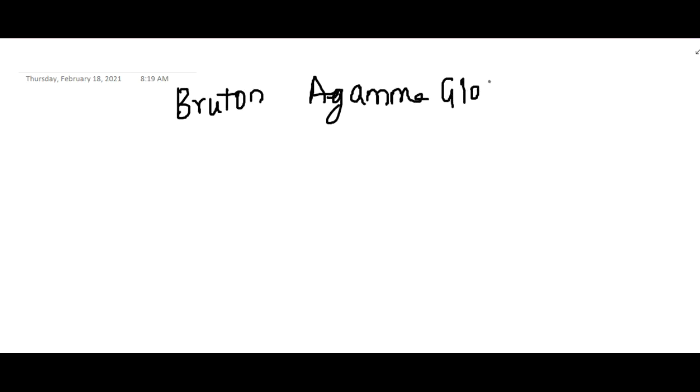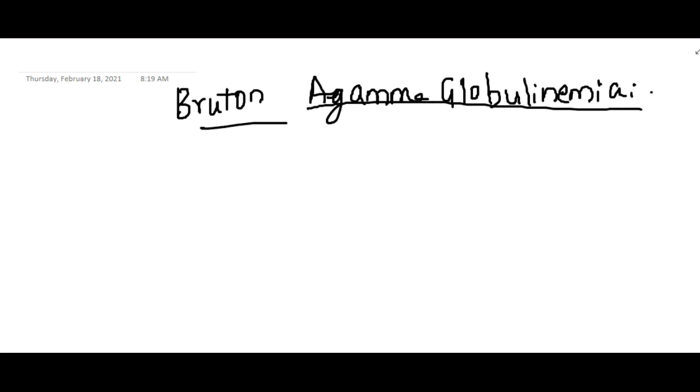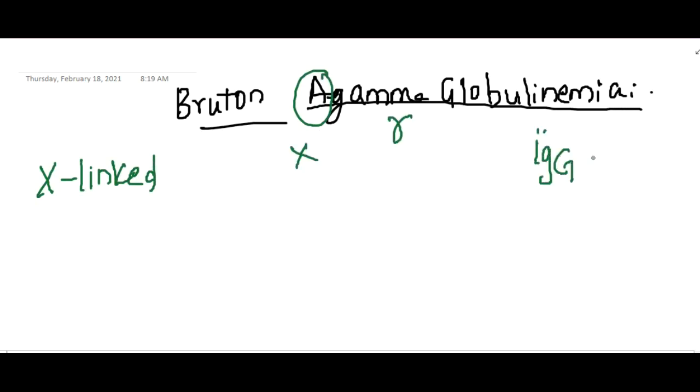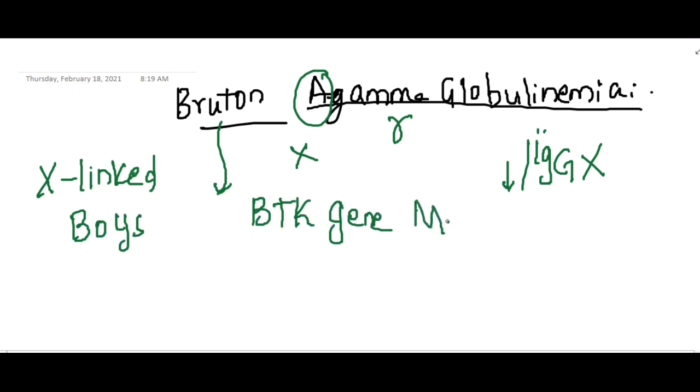Then the second thing is Bruton's agammaglobulinemia or hypogammaglobulinemia. This is an X-linked inheritance where there is absence of gamma globulins, that is IgG is absent in the blood, or it is decreased if it is hypogammaglobulinemia. In X-linked agammaglobulinemia or hypogammaglobulinemia, it is most commonly seen in boys. Here there is a BTK gene mutation.